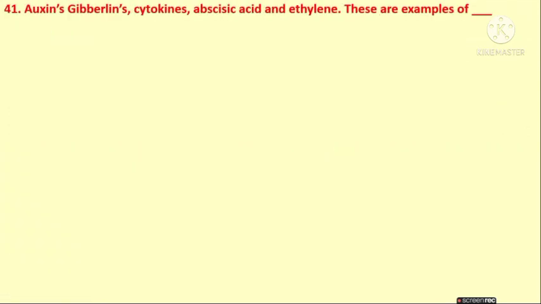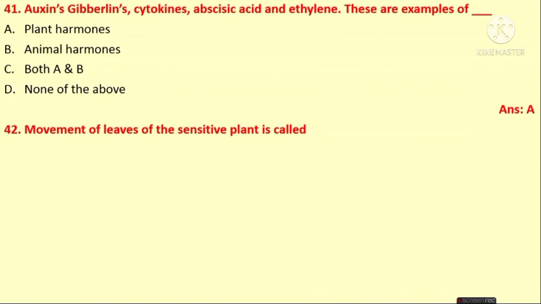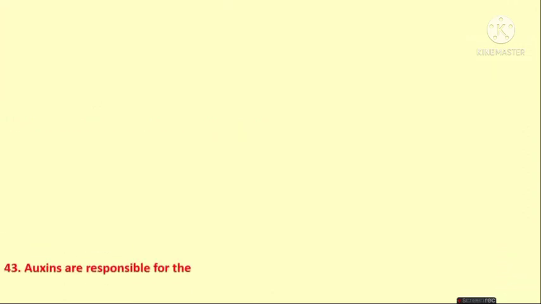Auxin, gibberellins, cytokinins, abscisic acid and ethylene. These are examples of plant hormones, animal hormones, both A and B, none of the above. Just as we discussed, auxin, gibberellins, cytokinins are all examples of plant hormones. Answer is A. Next, movement of leaves of the sensitive plant is called as stimulus, nastic movement, tropic movement, none of the above. Yes, the answer is the nastic movement.